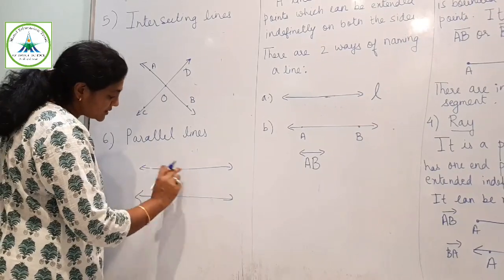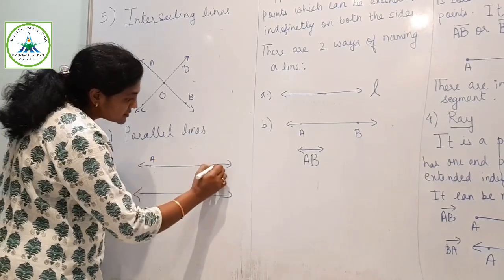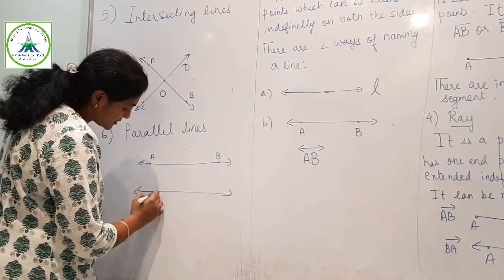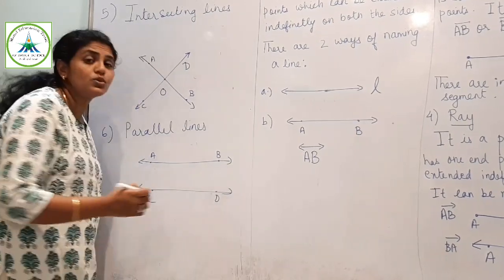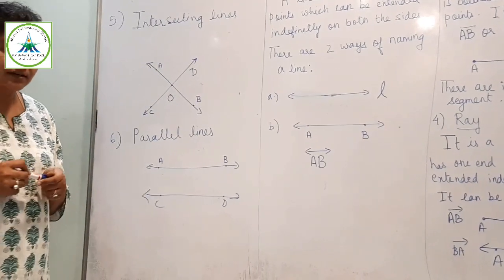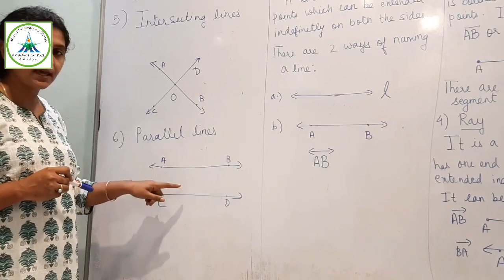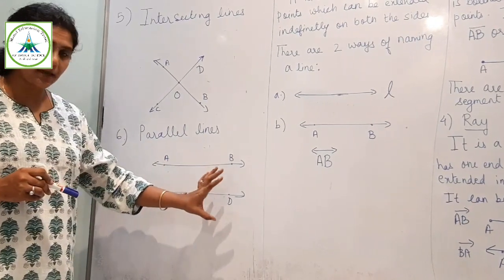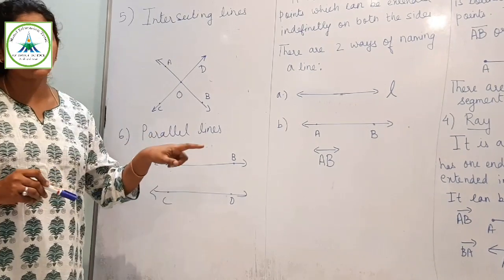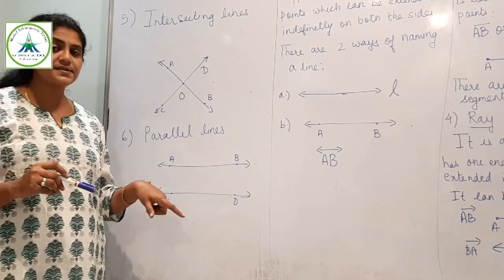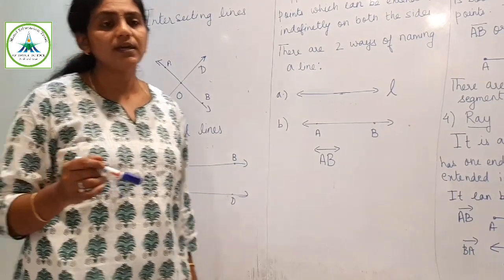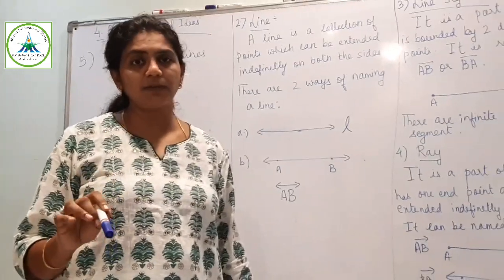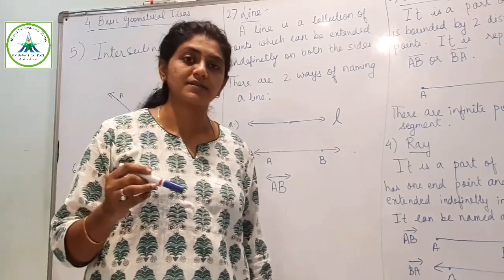The distance between these two lines remains the same. They never meet. So the two lines which never meet each other and whose distance always remains the same are called parallel lines. With these concepts, we will be proceeding towards the exercise.